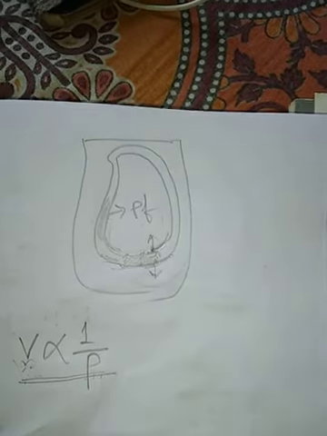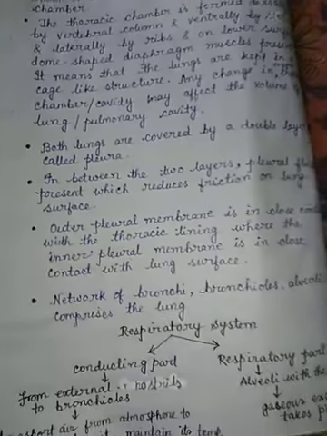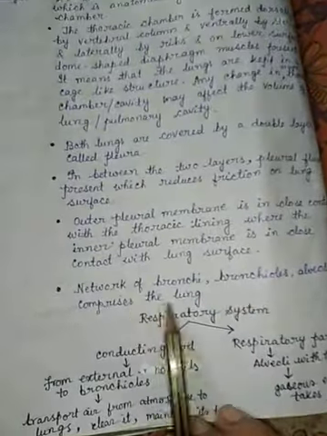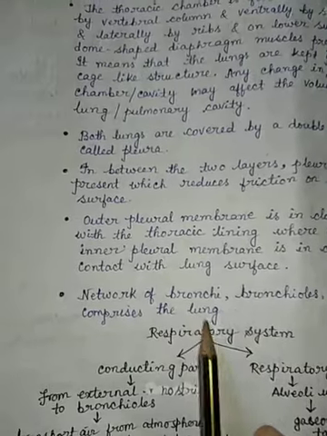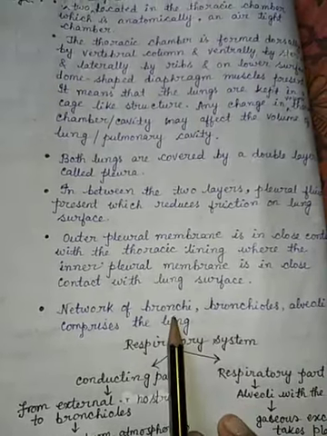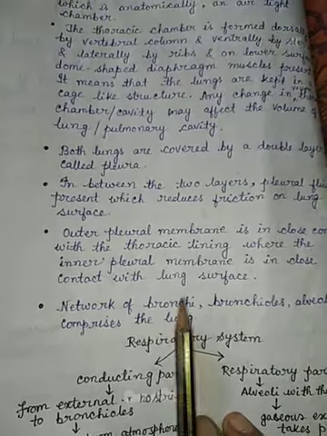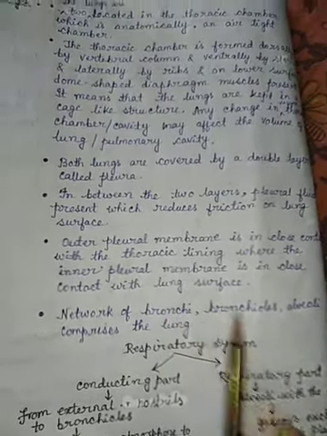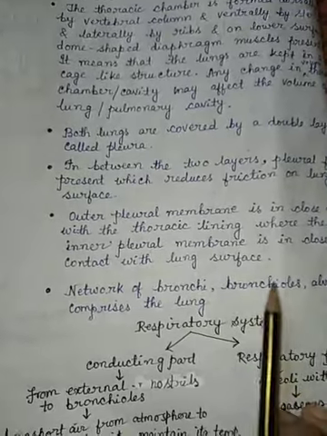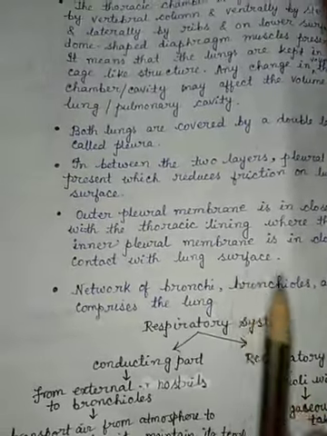Now, a network of bronchioles and alveoli comprises the lung. It means that within the lungs there are branches of bronchi, secondary bronchi, tertiary bronchi, bronchioles, and at the edge of the bronchioles alveoli are present. These three structures are mainly located within the lungs.